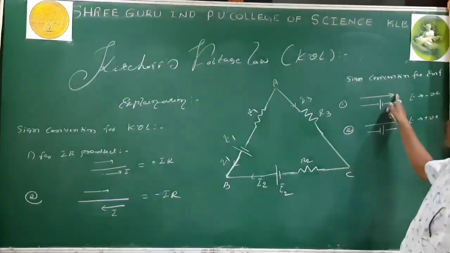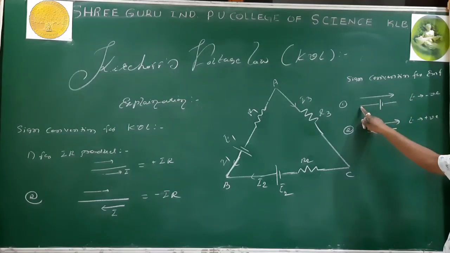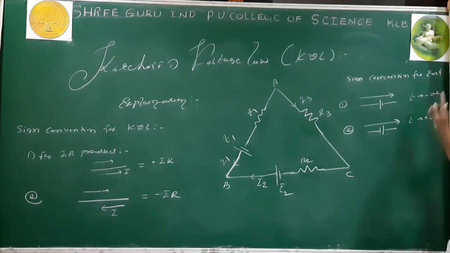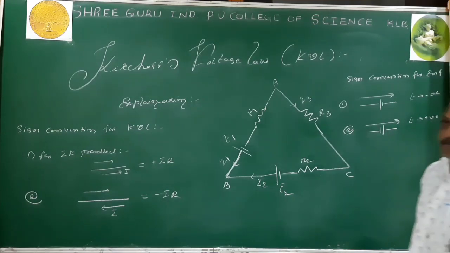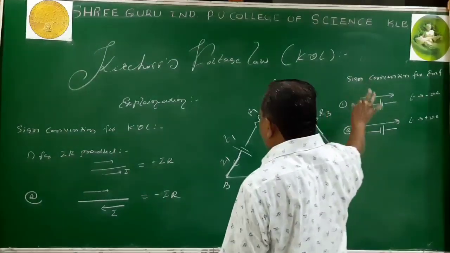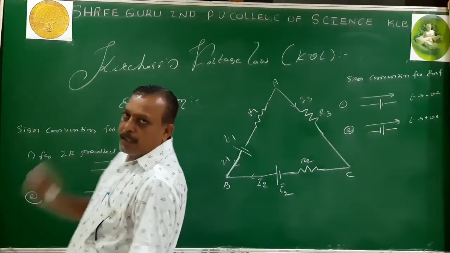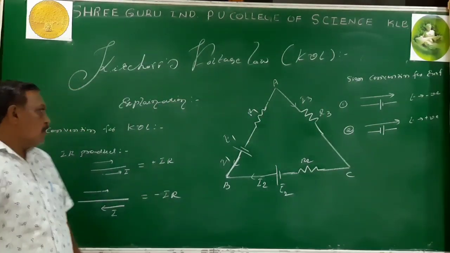While moving in a loop, if we go from the positive to the negative terminal of the battery, then the EMF is taken as negative. While moving in a loop, if we go from the negative to the positive terminal of the battery, then the EMF is taken as positive. Now this is our sign convention for IR product and EMF. Are you getting the point?